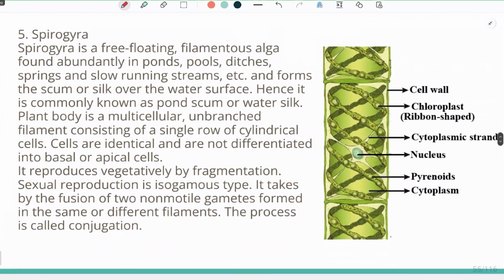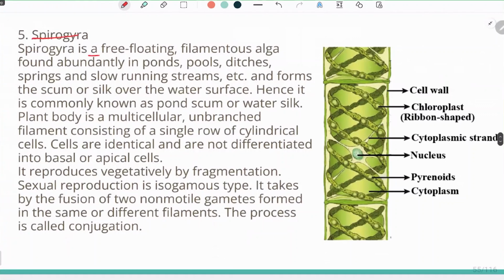Now Spirogyra. Spirogyra is a free floating filamentous alga found abundantly in ponds, pools, ditches, springs and slow running streams. It forms a scum or silk-like layer on the surface of the water.